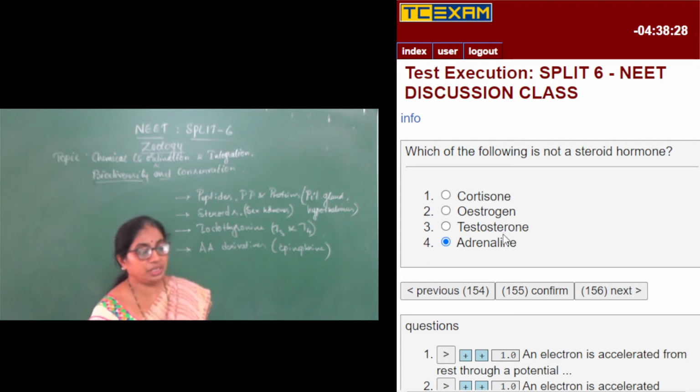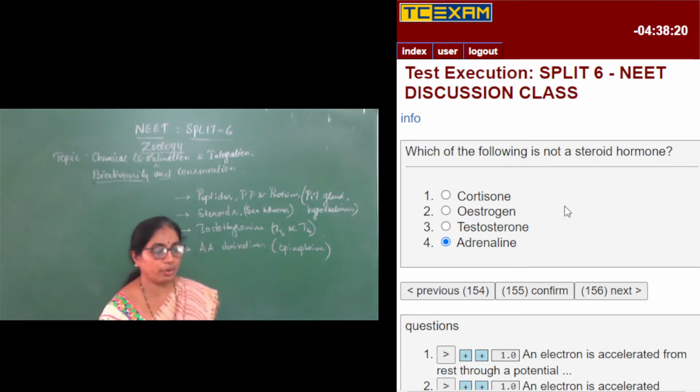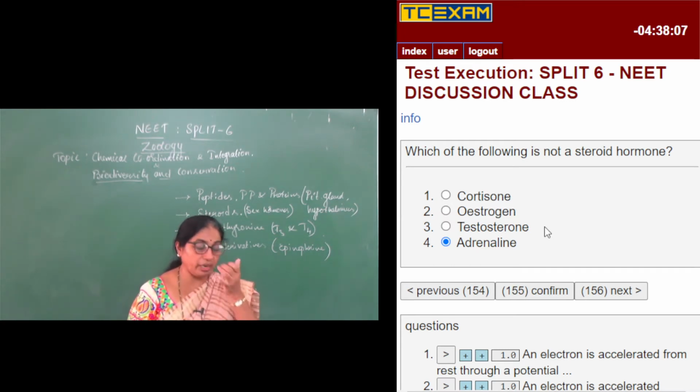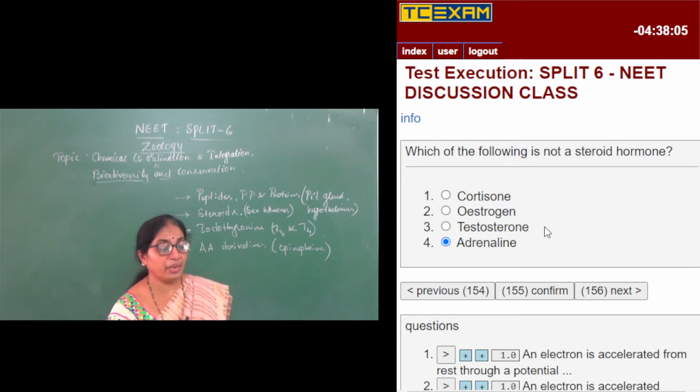So estrogen, testosterone, and cortisones. Cortisones are the hormones secreted from the adrenal cortex, hence the name corticoids or cortisones. Estrogen is the female sex hormone secreted from the female gonads, that is the ovary, and testosterone is the male sex hormone secreted from the male gonads called testes.